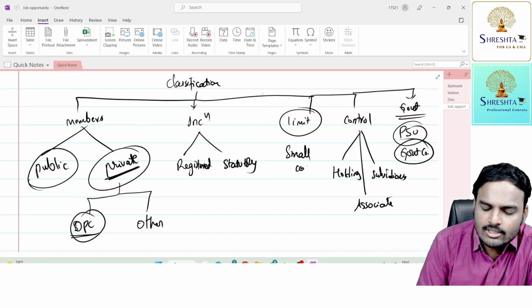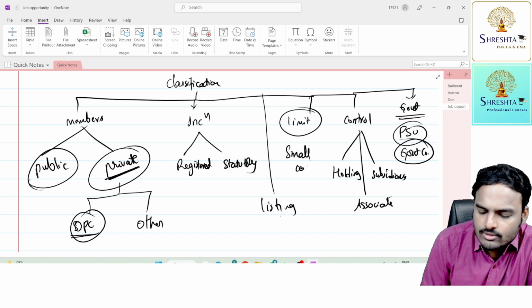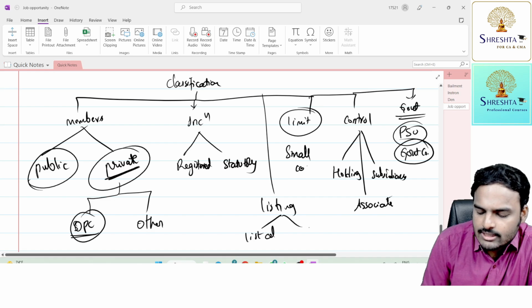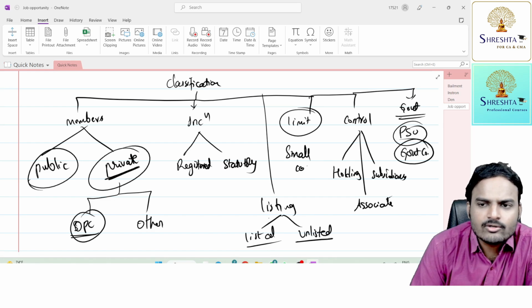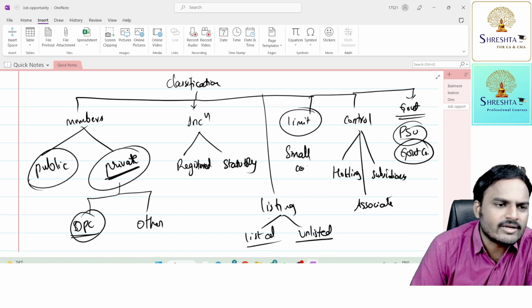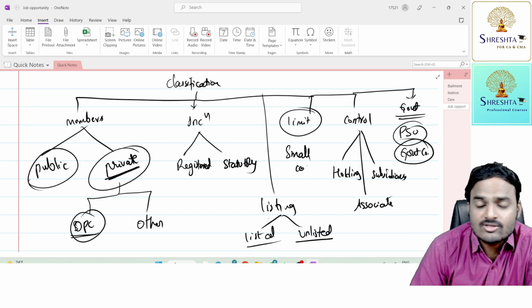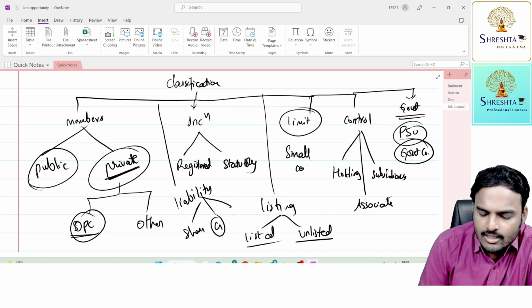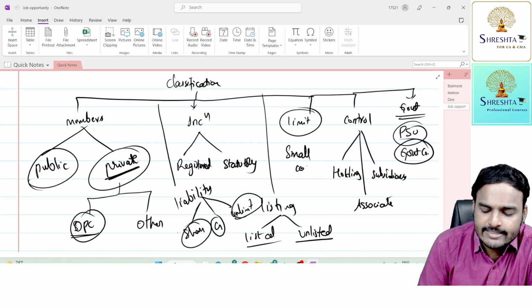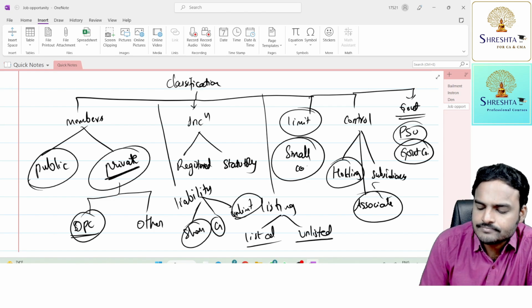Next one, on the basis of listing, you can observe listed companies and unlisted companies. On the basis of nationality, where it got incorporated, where it is doing business, foreign company. So like that, we have many companies. One more classification is on the basis of liability: we have company limited by shares, limited by guarantee, and unlimited companies. So we are going to discuss each and every company in a detailed manner in this lecture.